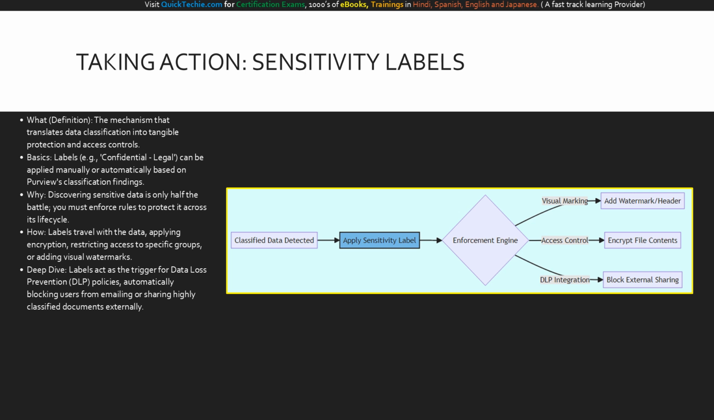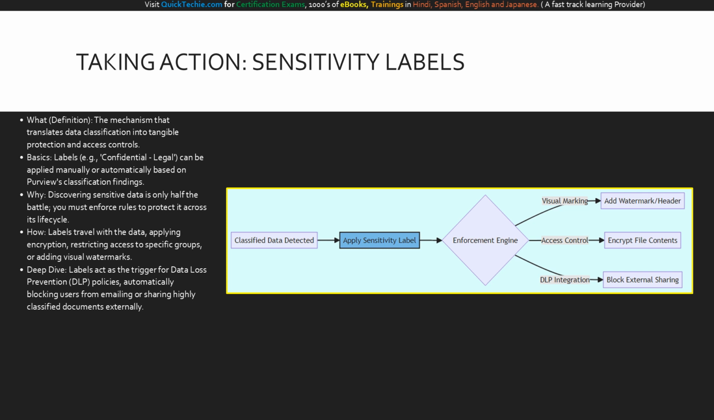the pages. Diving deeper, these labels seamlessly integrate with data loss prevention, or DLP, policies. If a user attempts to email a labeled document to an external partner, the DLP engine reads the label and instantly blocks the transmission. This flowchart demonstrates the immense power of a sensitivity label.